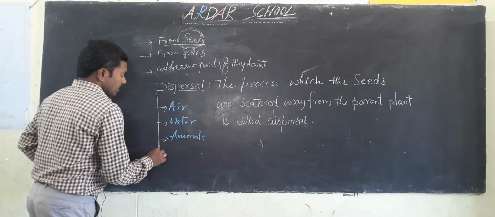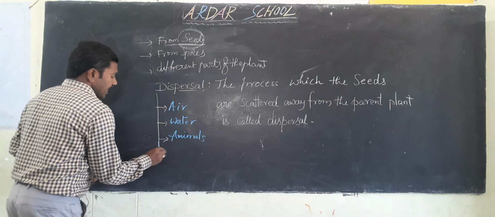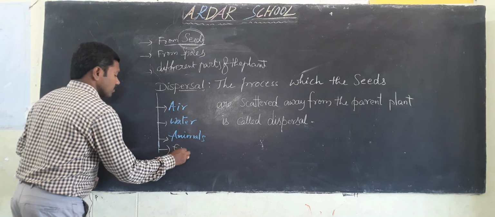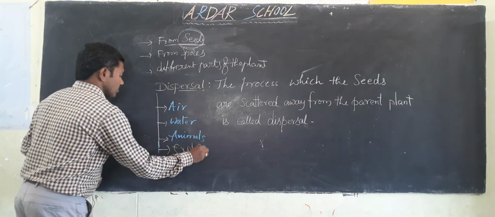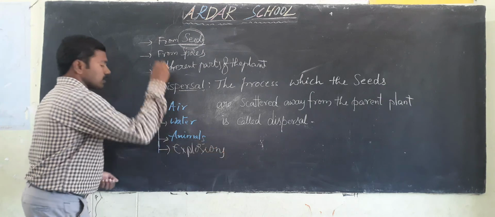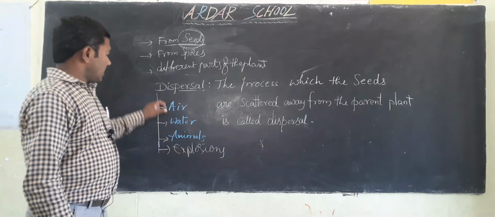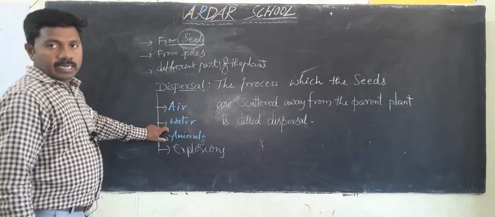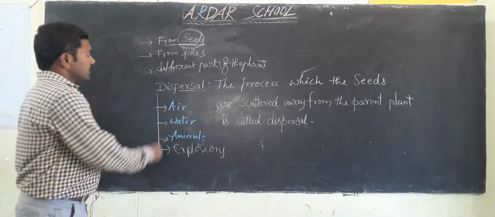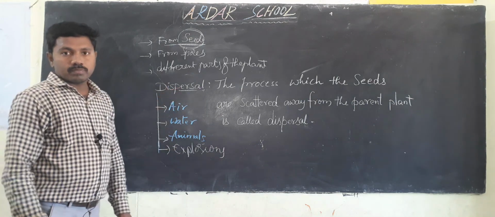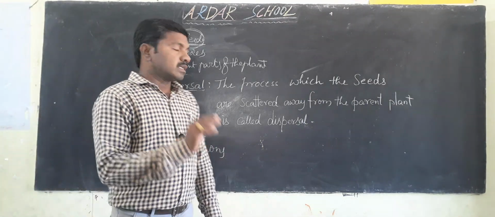Another method is also there: explosion. So these are the agents. Air, water and animals are called the agents of seed dispersal.